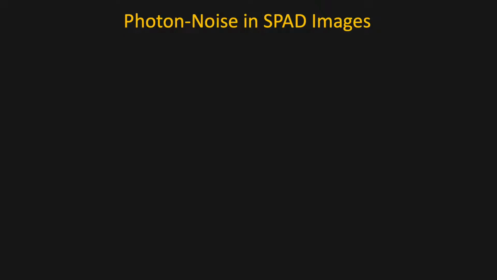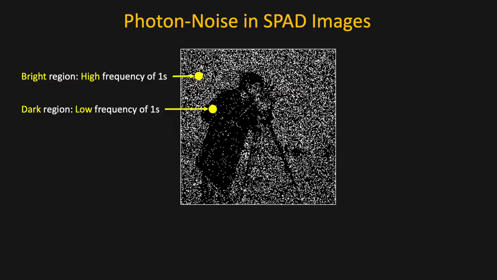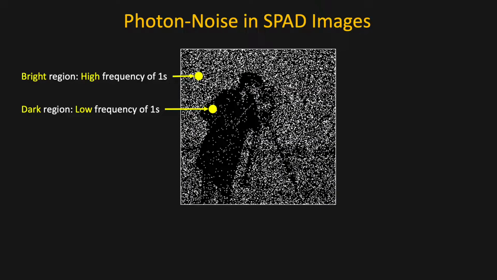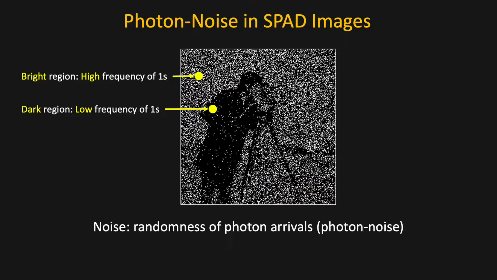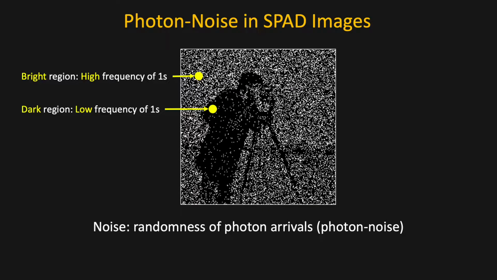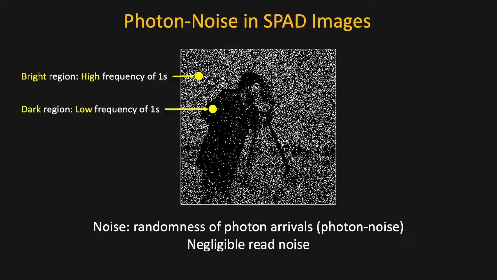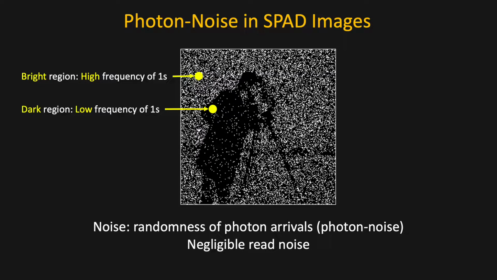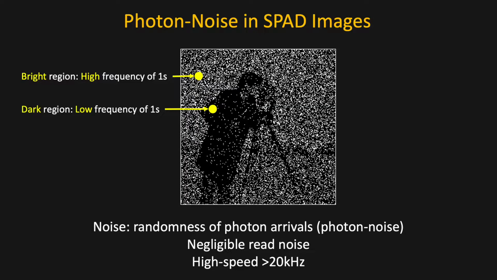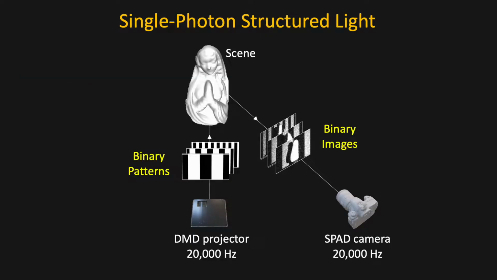So what do SPAD images look like? Each image is binary with a greater frequency of ones in bright regions and lesser in dark regions. The predominant source of noise is the random arrival of photons, also called photon noise. Since the SPAD directly detects photon arrival, there is negligible read noise involved. An additional benefit, which we exploit, is the high frame rate of SPAD devices.